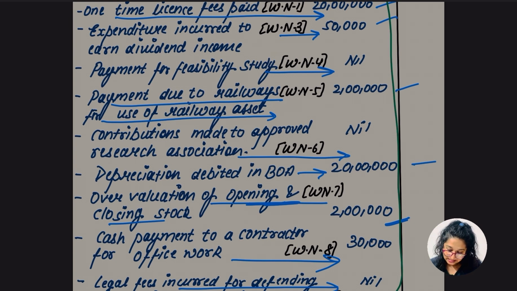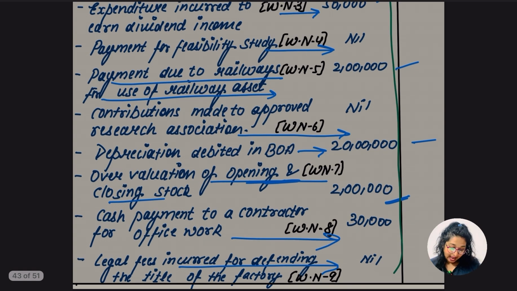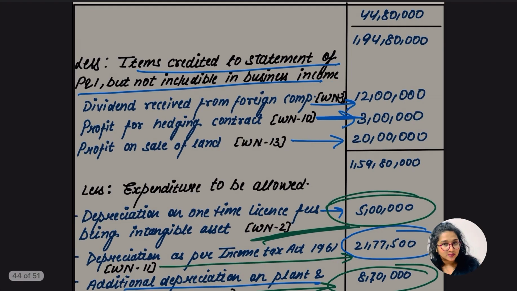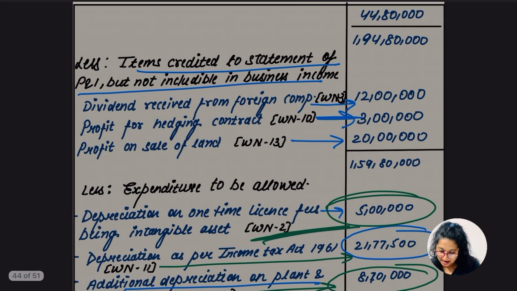Depreciation we know, 20 lakh, add back. Take the difference of closing stock and opening stock, in this case it was overvalued. And cash payment, as it exceeds the limit of 10,000, we are going to add back. Legal fees is going to be revenue expenditure, it's going to be allowable. 44,80,000. Okay. 150 lakh which is to be added back, we will get